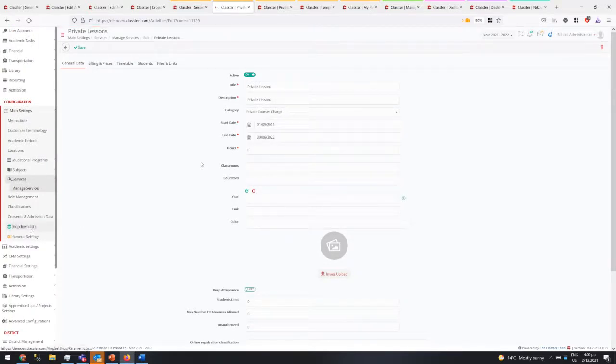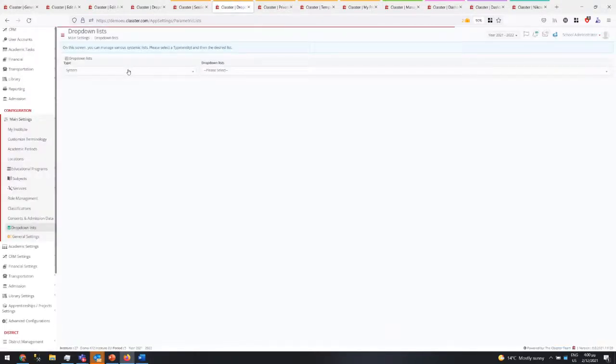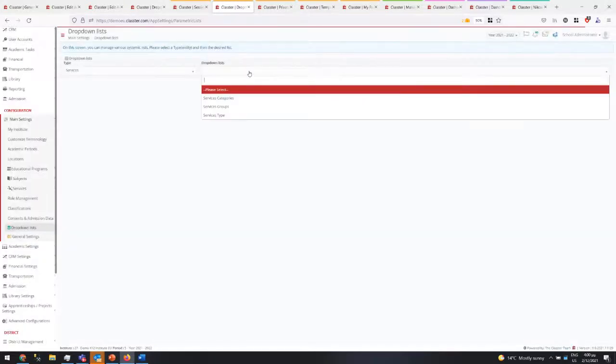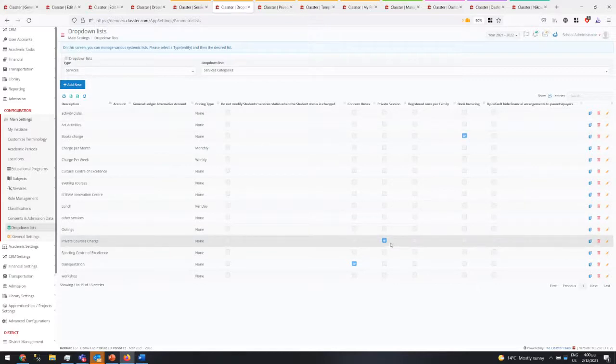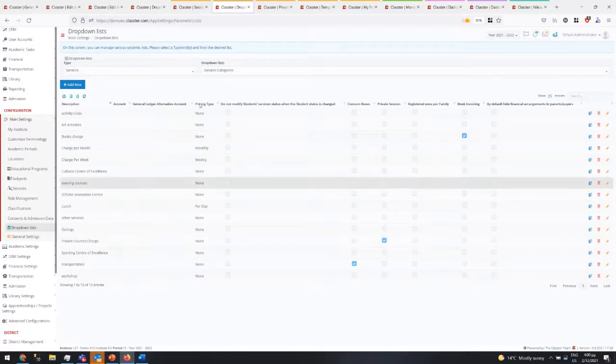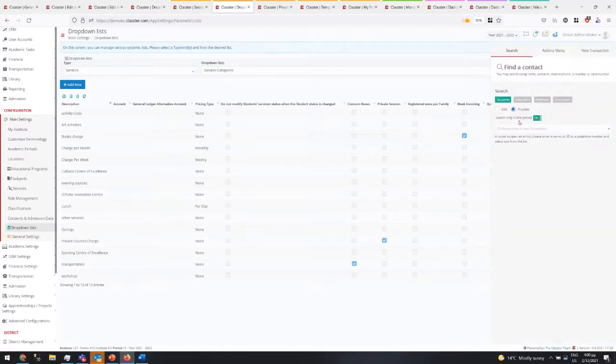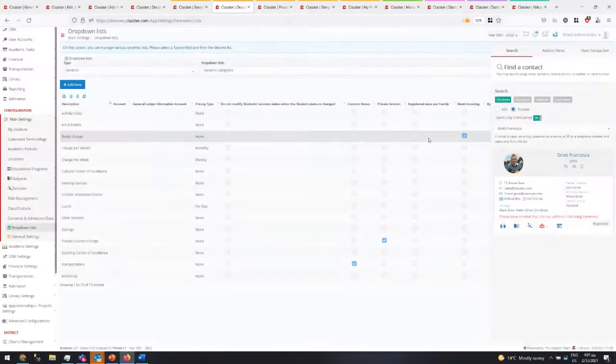So if you go here to the list of services categories, extracurriculum services categories, so you go to the services, you go to the categories, and you will see that you have the private course charges with private session checkbox. That is important because that means that we charge it based on sessions. And then the student will have the information about private courses.